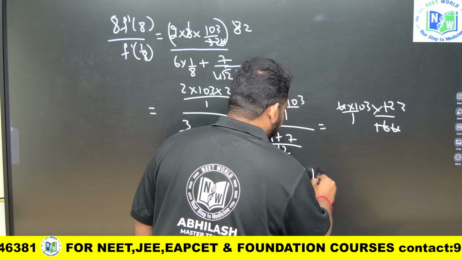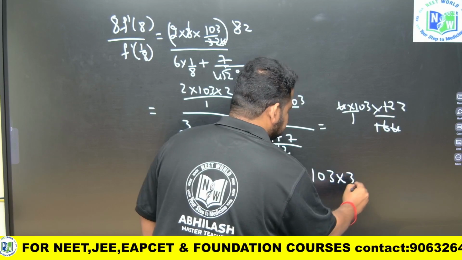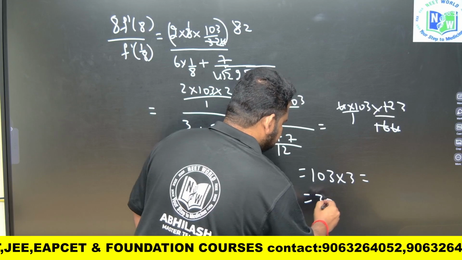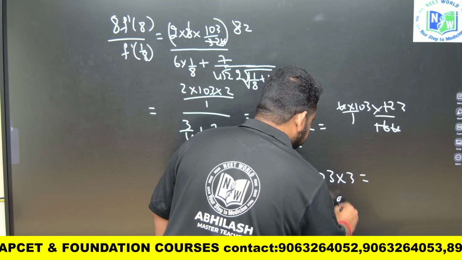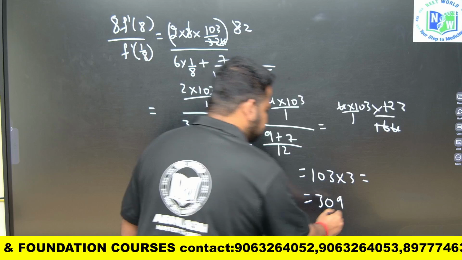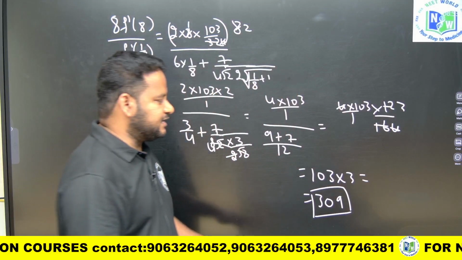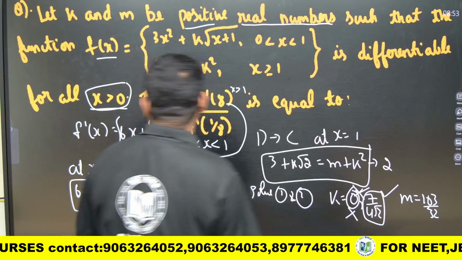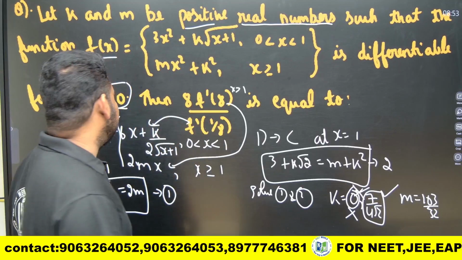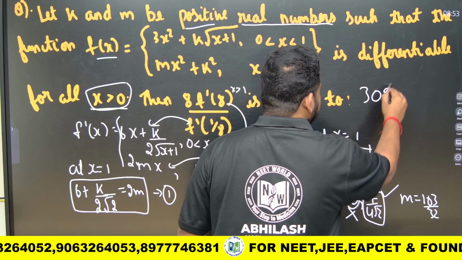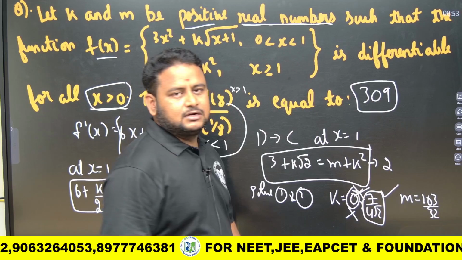Ultimately, you will have what, friends? 103 into 3. So, this will become 3 into 1 is 3, 3 0s are 0, 3 9s are 27. So, that is what you will get. So, the answer is 309. Okay, the answer is 309. This is a numerical value based question, a very important question. 309 is the answer to this question.